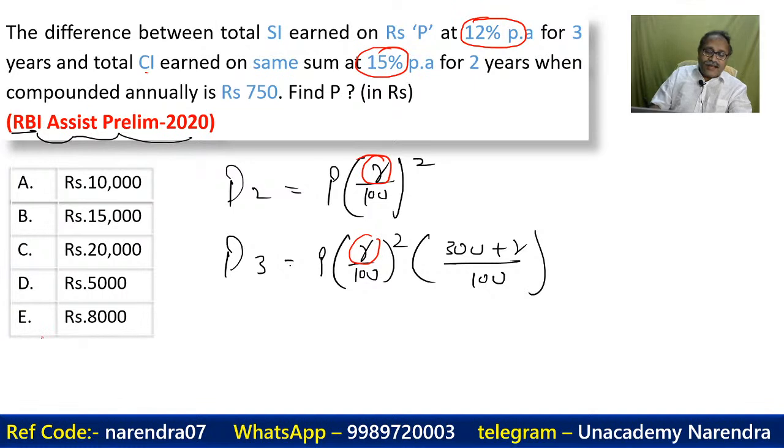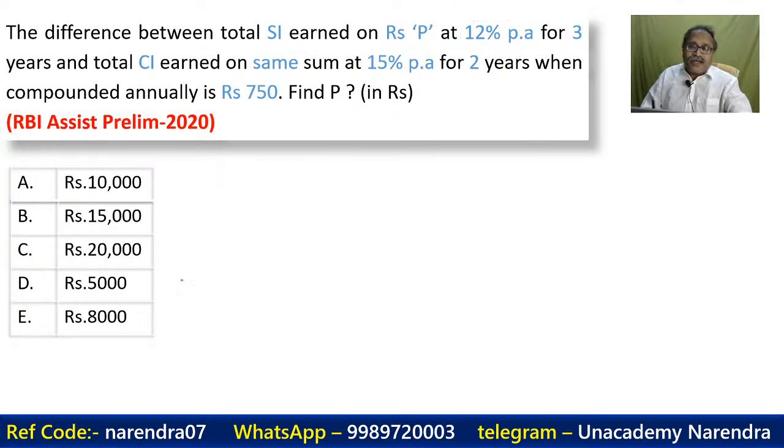Okay, let's come and answer the question. Now, what is happening here?